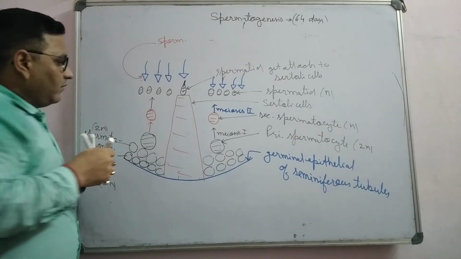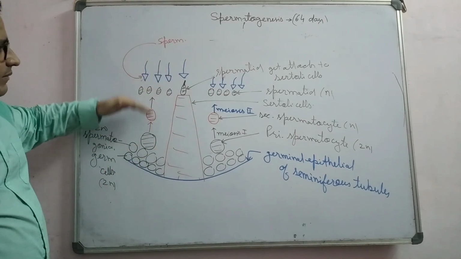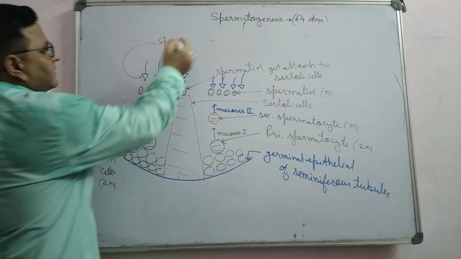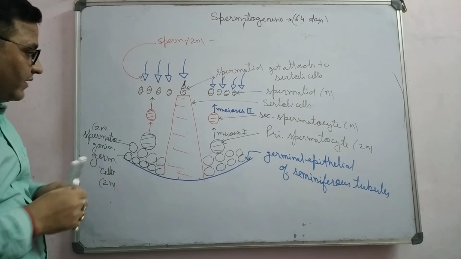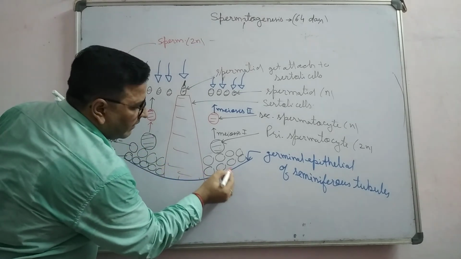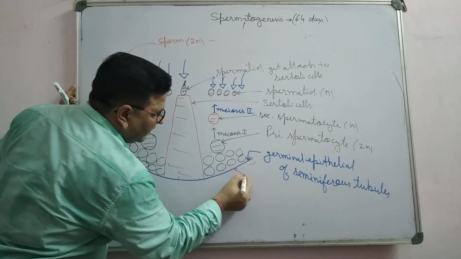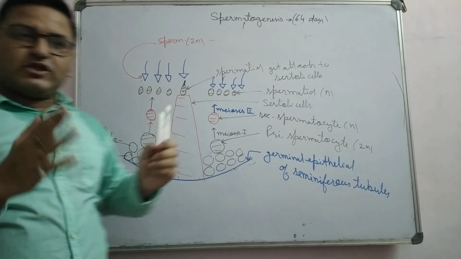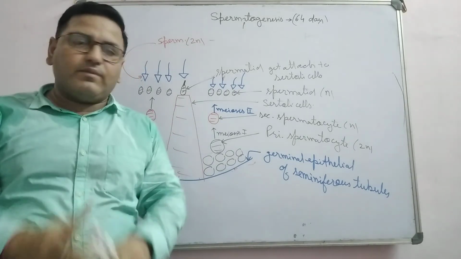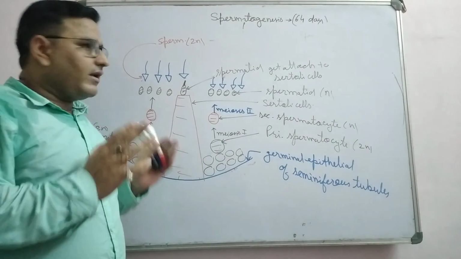So you can also simplify the diagram. You can draw the diagram on the basis of ploidy also, showing how spermatogenesis takes place in the seminiferous tubules. This is the seminiferous tubule. So this is the complete spermatogenesis. I hope you understand all the points very well. Thank you very much.